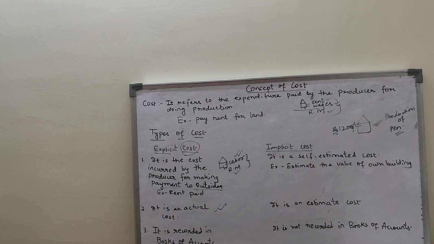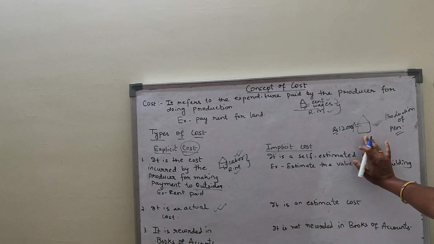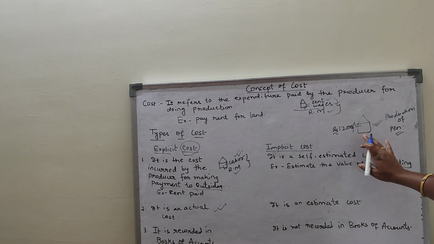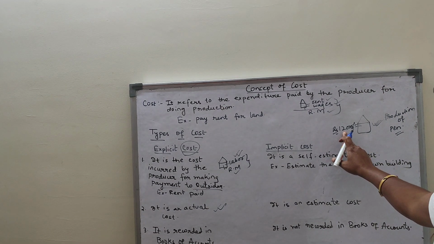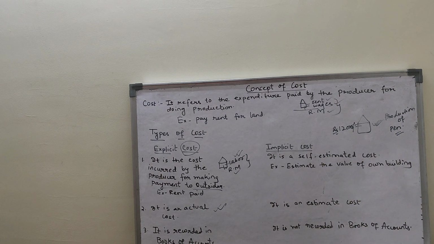Actually, I am not paying. Only I am thinking that if this factory is not mine and I have to pay rent on it, how much rent would I have to pay? Suppose I take 12,000 rupees per month. So this is my self-estimated cost of my own property. Actually, I am not paying. I am just estimating the value of my self-owned property.